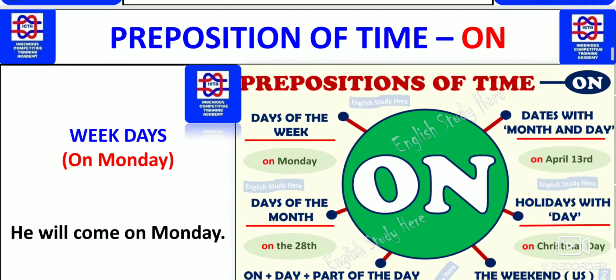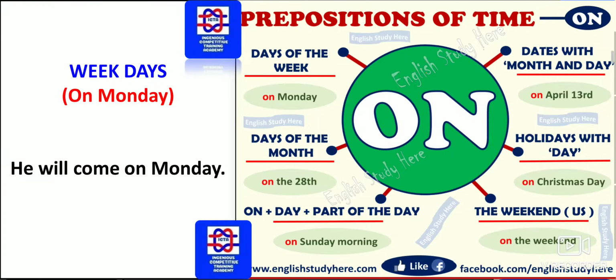Next slide. This is one thing, preposition of time with the usage of on. On is used for the weekdays. He will come on Monday. That is one thing we can go through. Preposition of time with days: on Monday; days of the month, on the 28th; on Sunday morning, that is on plus day plus part of the day; on April 13th, on Christmas Day, on the weekend. So how we can use prepositions of time with on, you can directly go through whatever has been given in the slides.